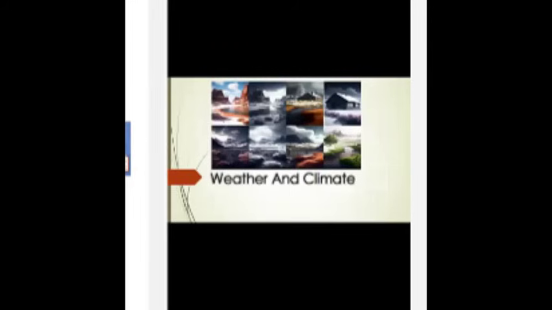Now we will go to the next slide. This is called potential effects of climate change: sea level rise, extreme weather events, changes in precipitation patterns, damage to ecosystems, loss of biodiversity, damage to human health, economic impacts, displacement of people.